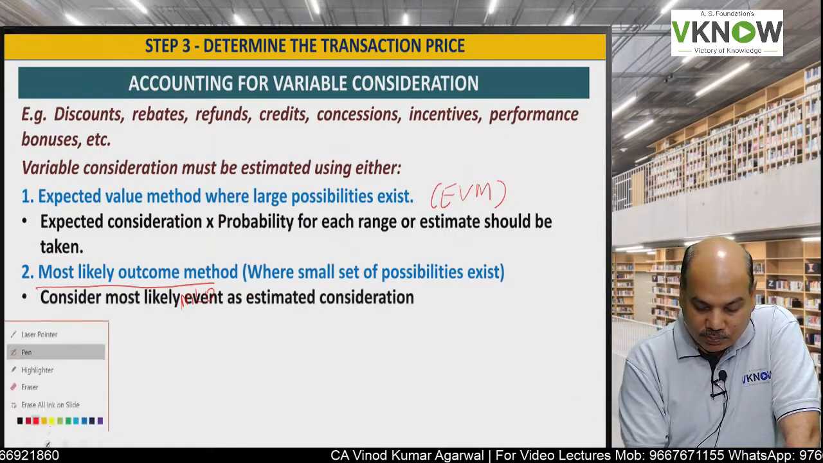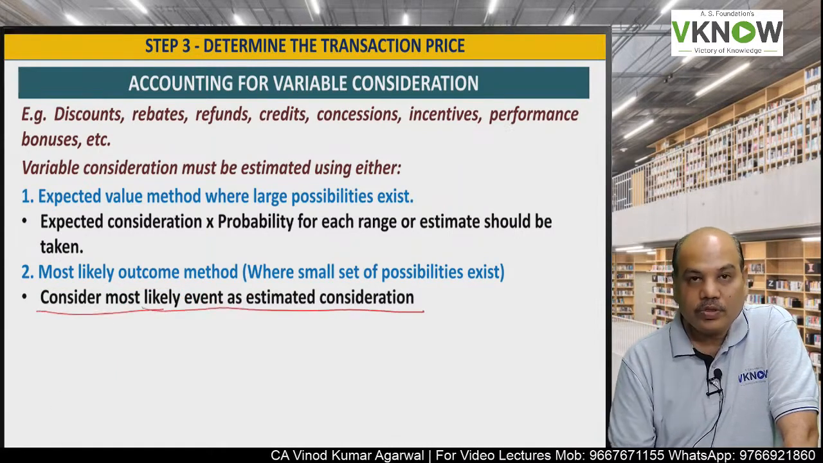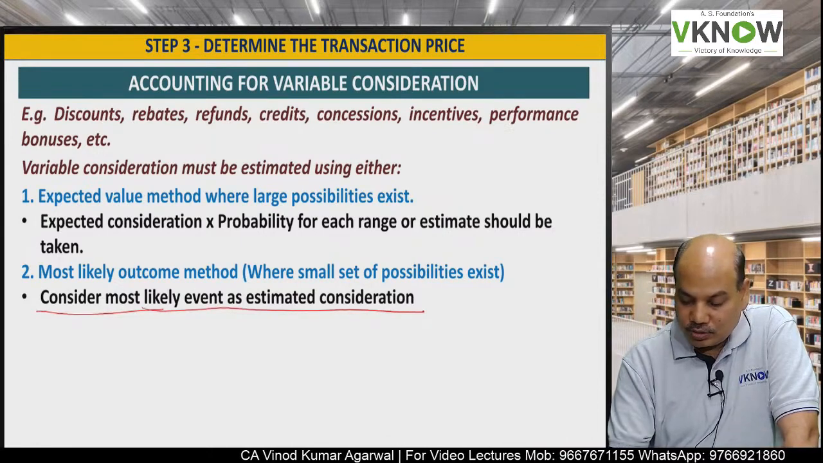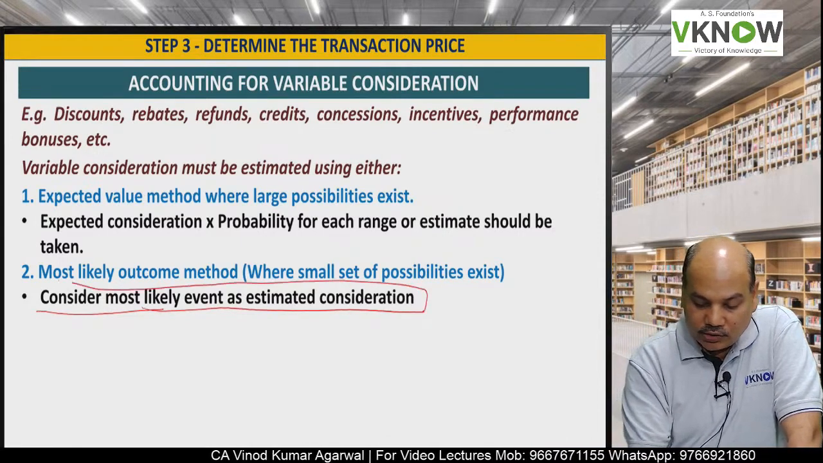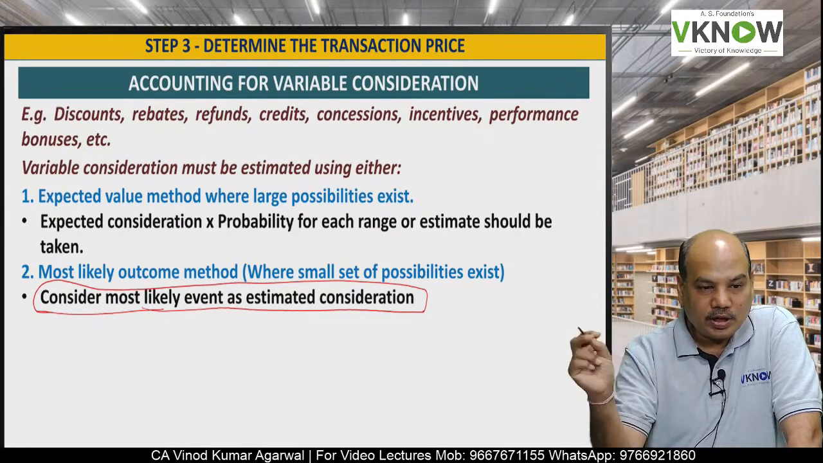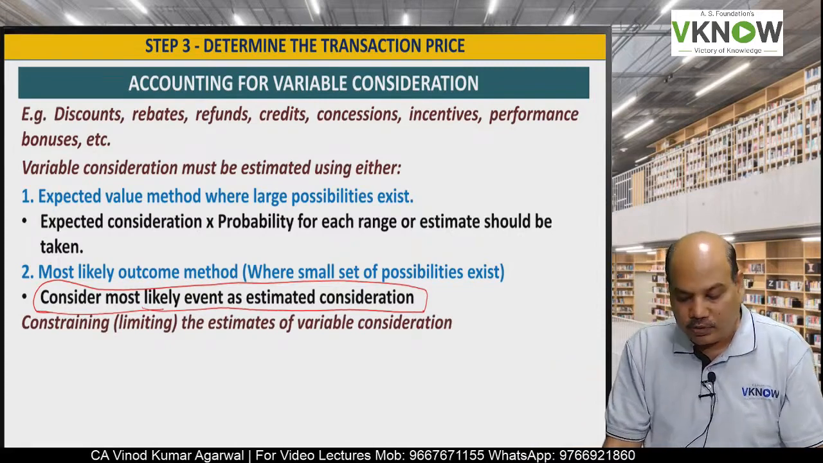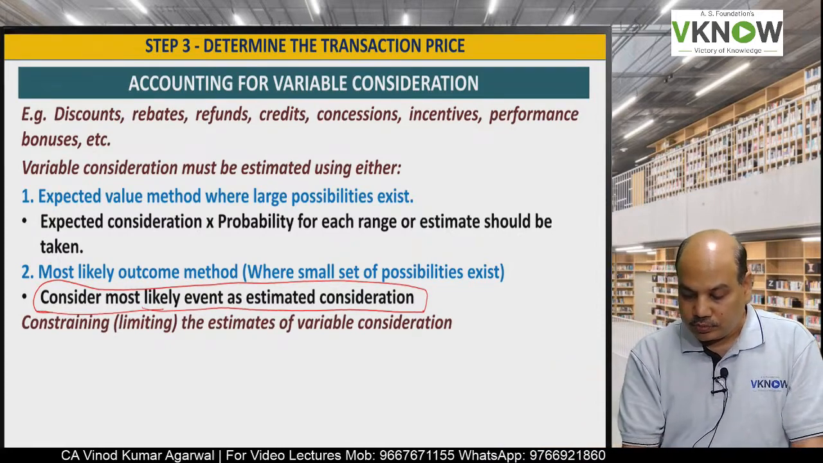A small set of probabilities exist. So then we'll consider most likely outcome as estimated consideration. So the one with the highest probability given will be taken. Now, when you are